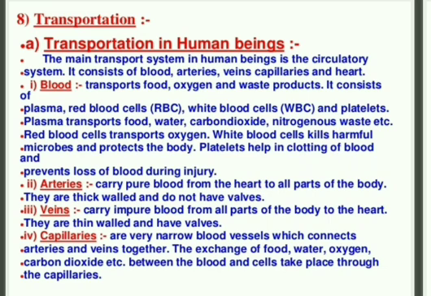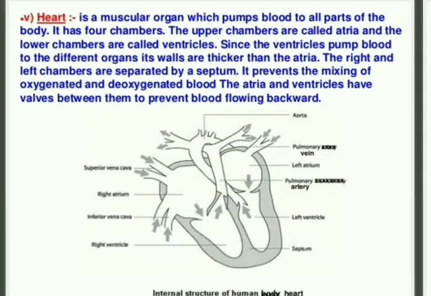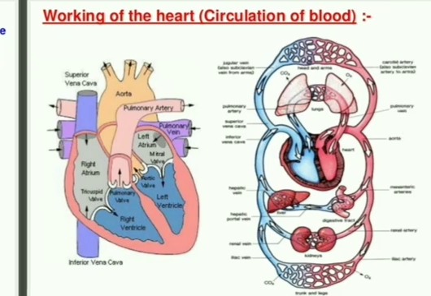Then through whom these move, that are blood vessels like artery, vein, and capillary. After this, we have an organ which helps in pumping of this blood, that is called the human heart.